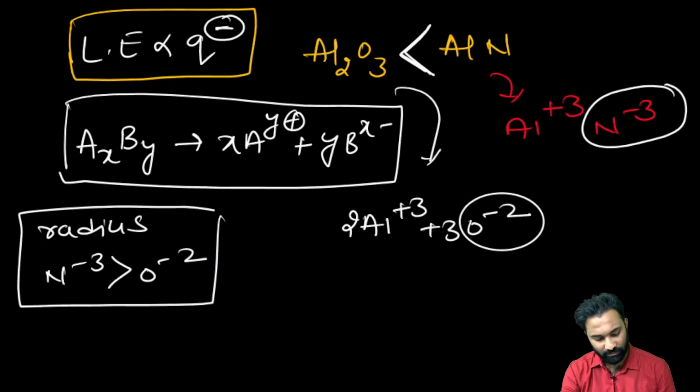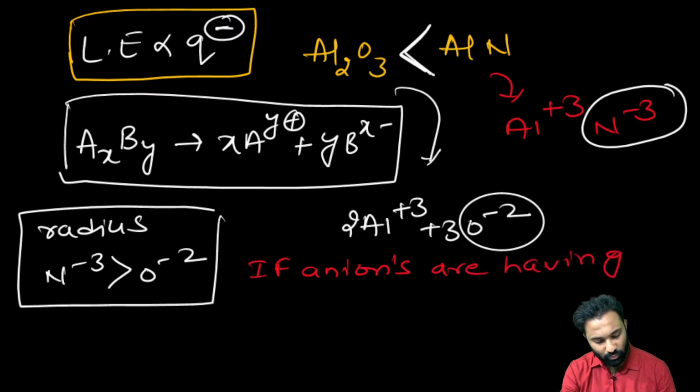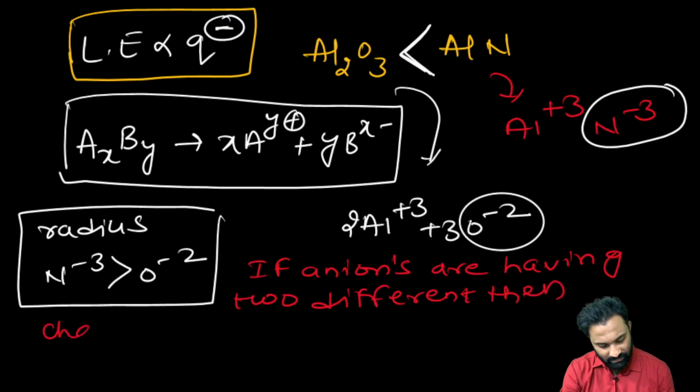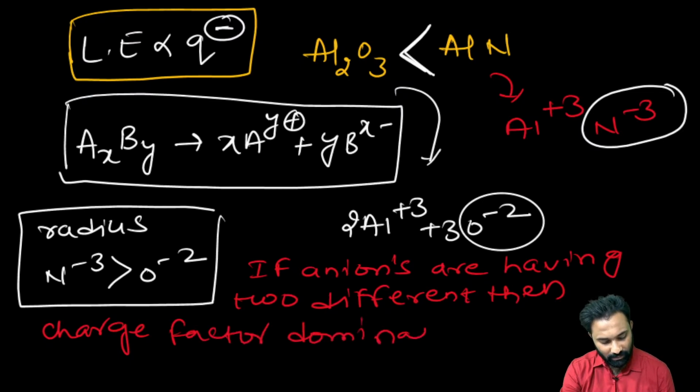How we can justify: if two anions are having two different charges, then the charge factor dominates.